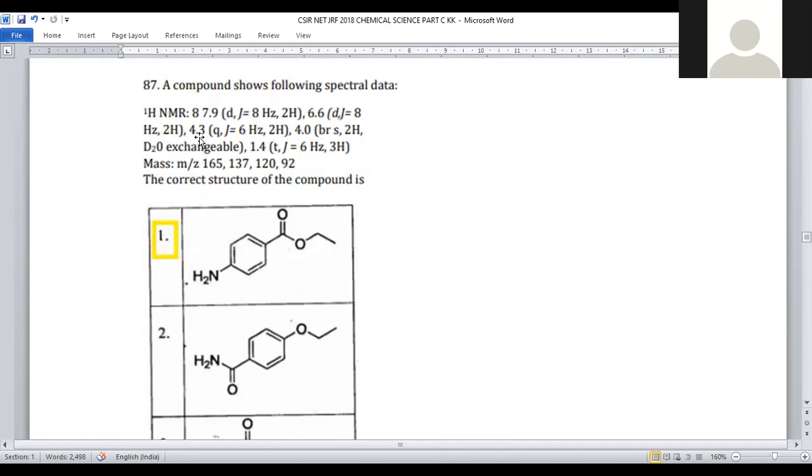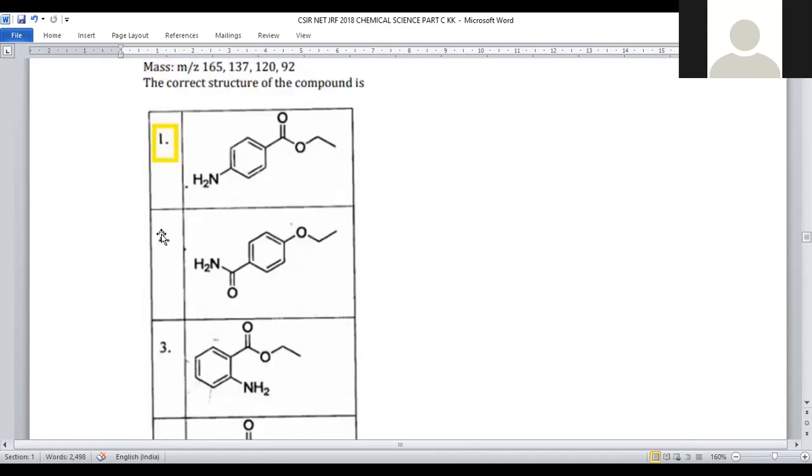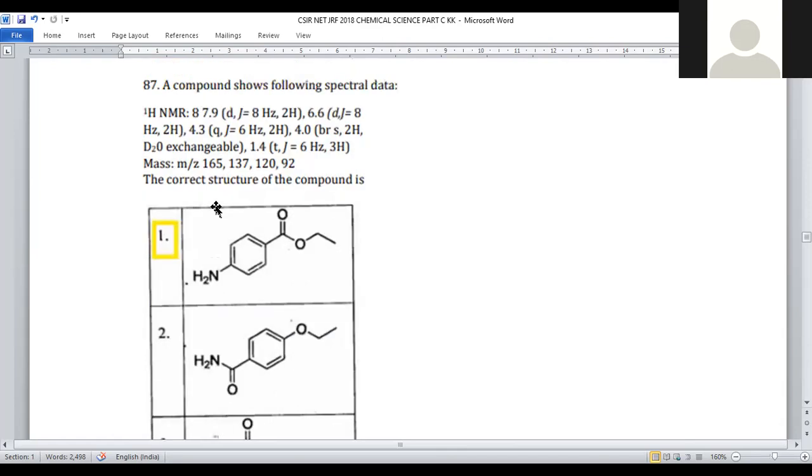And 4.3, two hydrogens, 4.0, two hydrogens, deuterium exchangeable. Deuterium exchangeable protons are present in two functional groups only. One is hydroxy, second is amine. So in the given compounds, there is a possibility of either option number 1 or 2. In both cases, we have the amine functional group. That's why it will not be helpful for us.